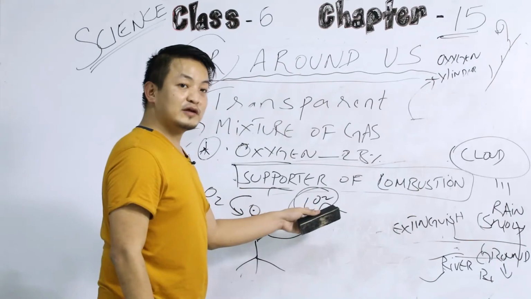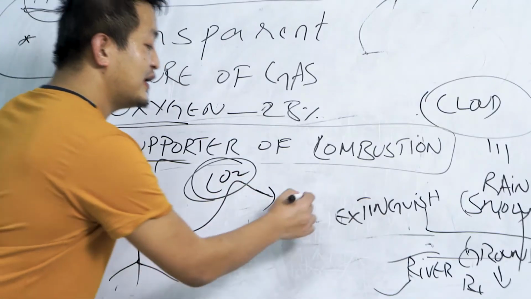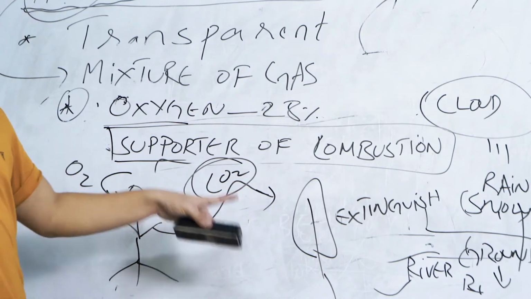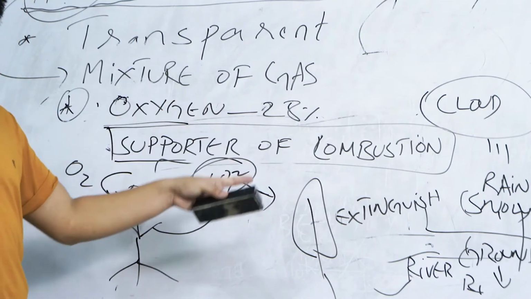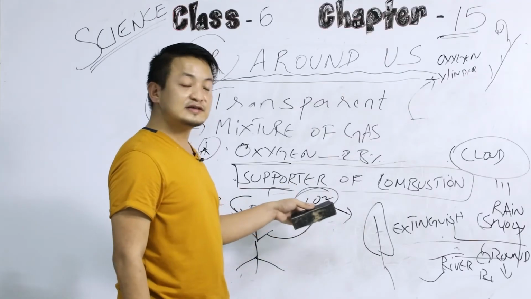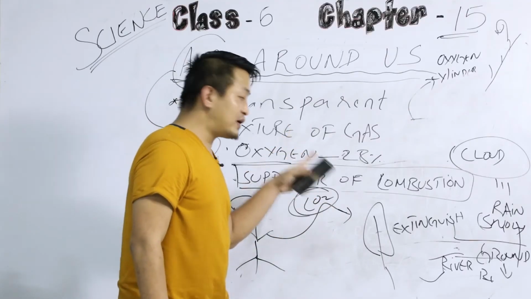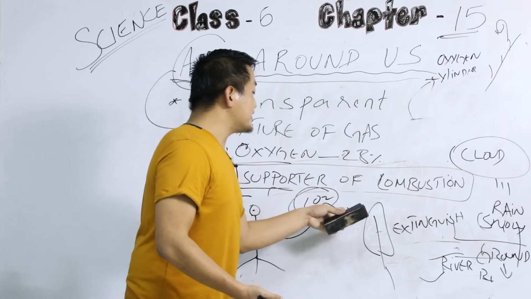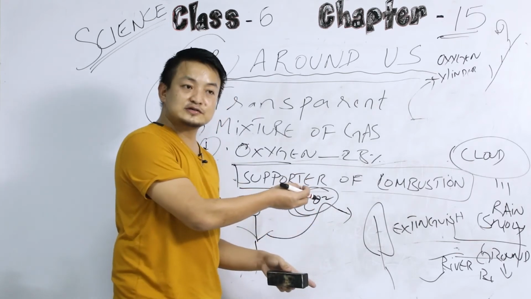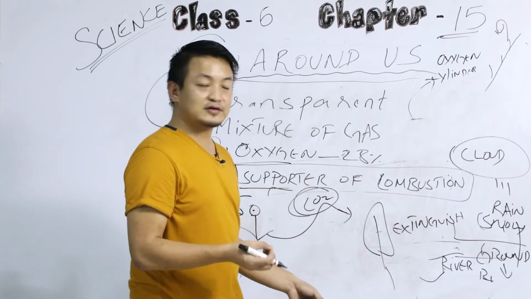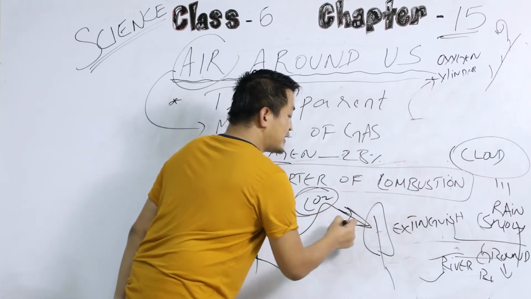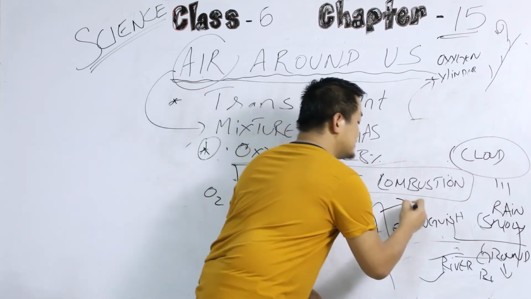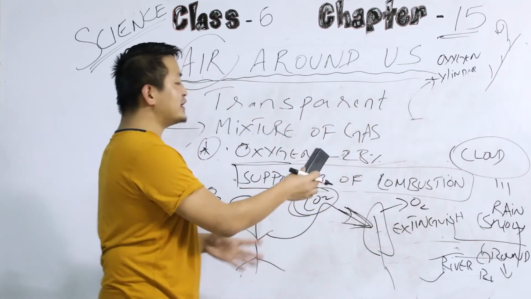So what happens to this carbon dioxide? It is taken by the plants. Okay, the plants need this carbon dioxide. This carbon dioxide is very important for plants. This is one of the ingredients. This is like their rice. Okay, for plants, carbon dioxide is like their rice. So the plants trap this carbon dioxide in the presence of sunlight. And during this process of photosynthesis, plants release oxygen, right? So that is why it is balanced.